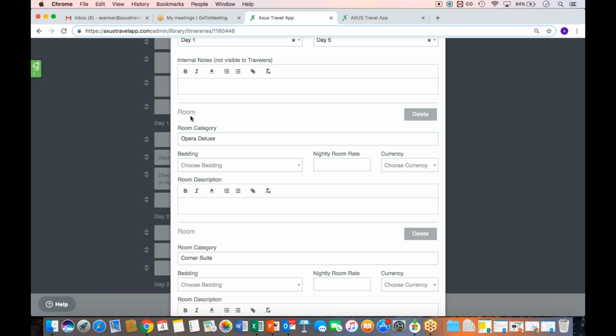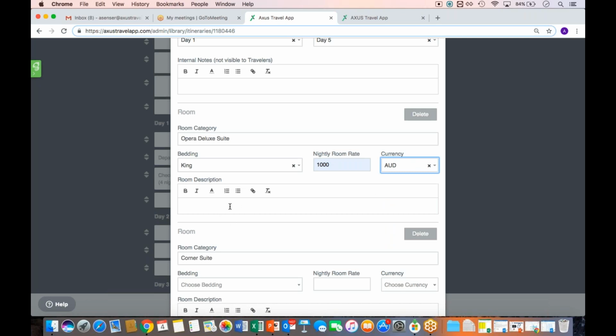But this can also be used to show different room categories or different levels that they can choose from. So perhaps we have an Opera Deluxe Suite. Add that last word. I'll put the bedding, and maybe I'll put just a random nightly room rate. I'm going to choose my currency, and then that's it.